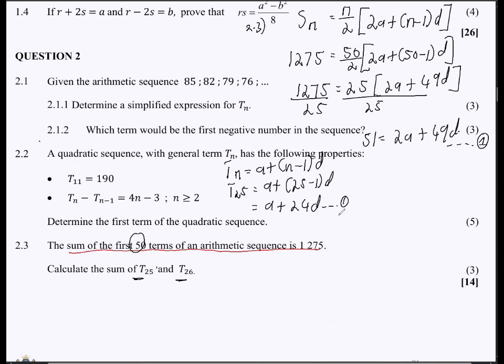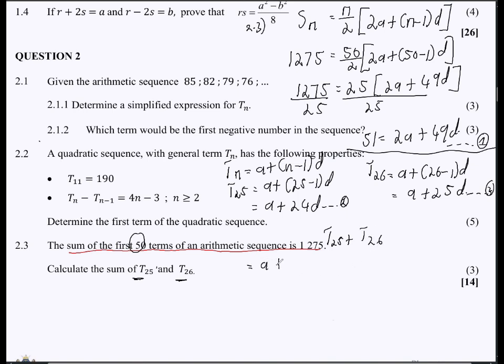So this would be equation 2. And then if we were to express T26 using the same formula, that would be a plus 26 minus 1, and then d, so this would be a plus 25d, right? So this is equation 3. Now, remember what we must do. We must add those ones, right? So T25 plus T26 will give us what?